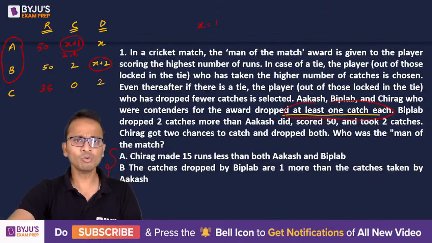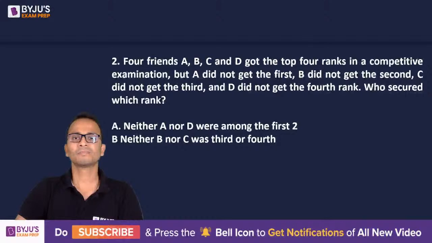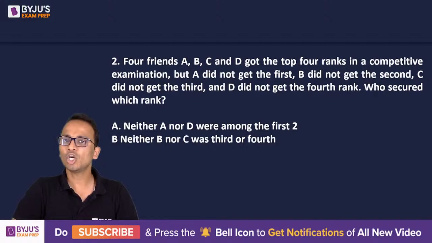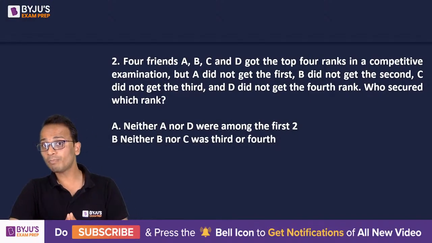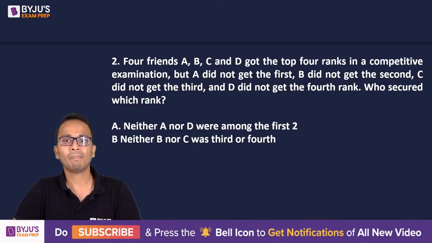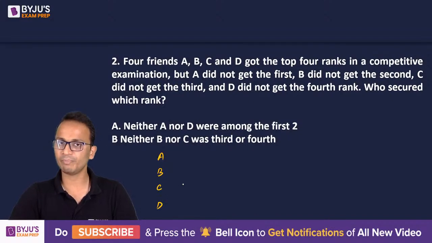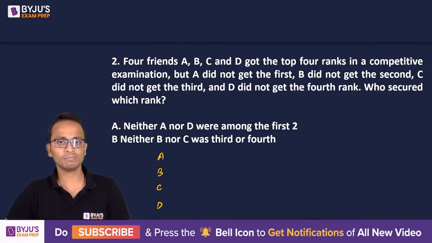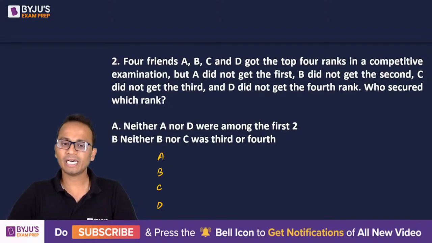Okay. Now let's move on to the last question of the day. Last question, an easy one. 4 friends A, B, C, D got top 4 ranks in a competitive examination. But A did not get the first, B did not get the second, C did not get the third, and D did not get the 4th rank. Who secured which rank? So we have to find it for all 4 of them, A, B, C, and D. For all 4 of them, we have to find their ranks. Both the statements are given in front of you at the bottom. Find out what will be the answer for this one.